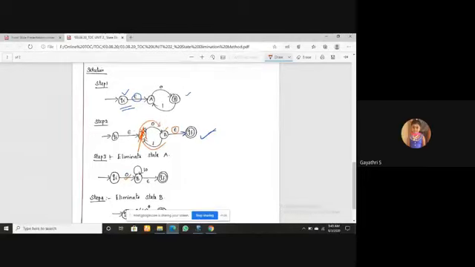Since I'm eliminating A, I'm starting with the loop from the B state. 10, not 01, because from B, 1 is the outgoing edge. So 10, this is one loop. I will make this loop a self loop in the B state. This loop becomes the self loop of B in the next step, so here 10 becomes the self loop.